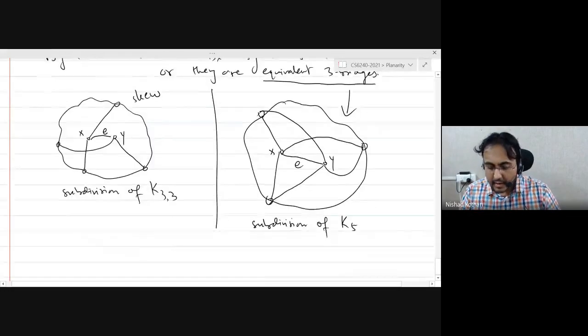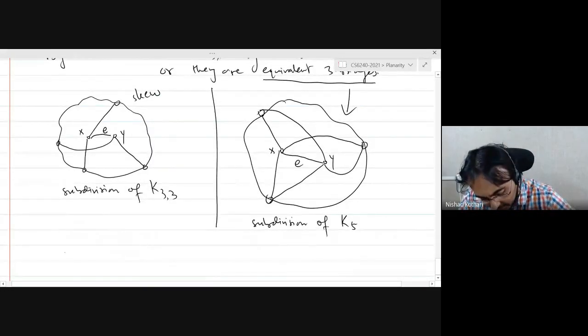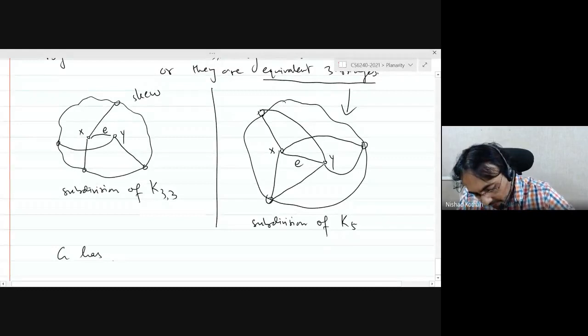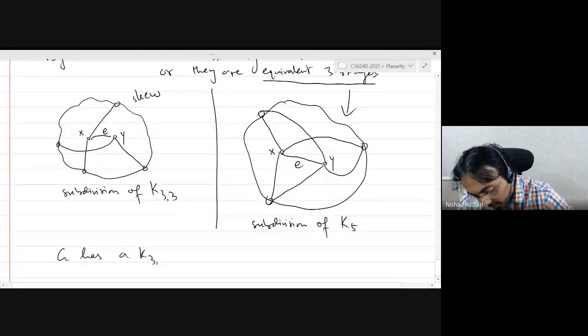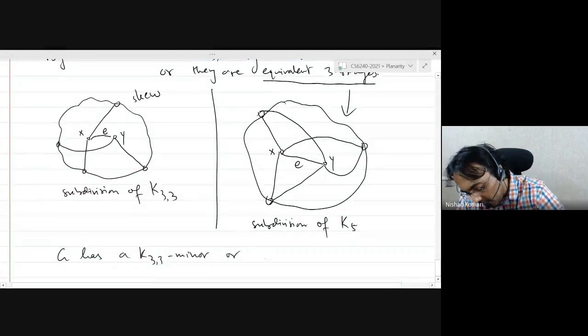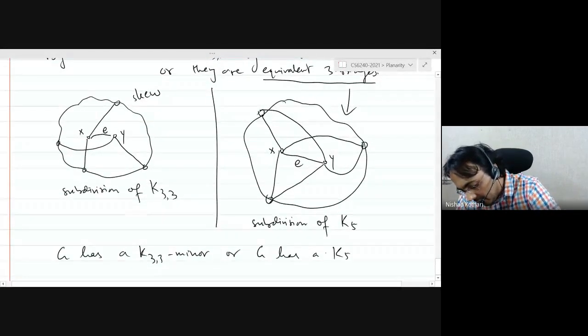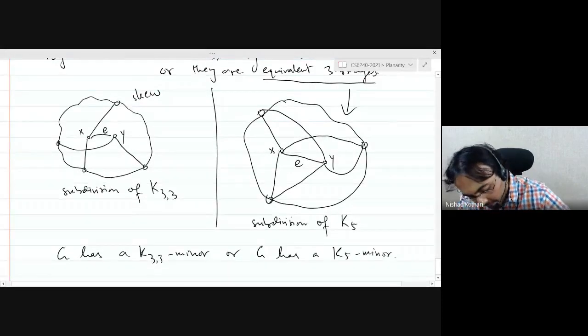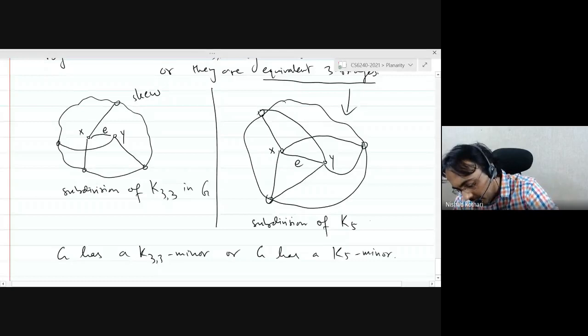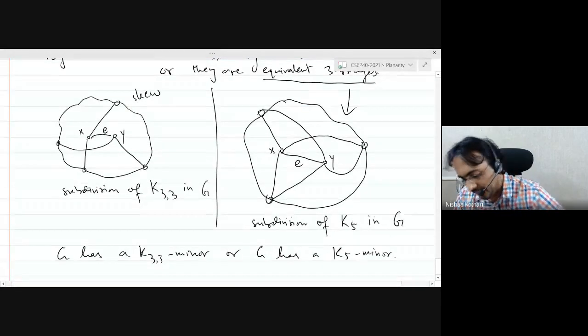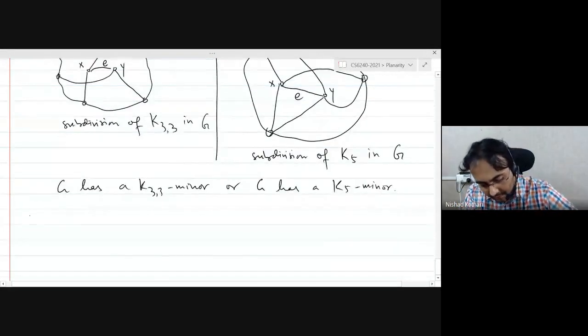Okay. And so in particular, G has a K33 minor, because if you have it as a subdivision, then you also have it as a minor, or G has a K5 minor. So in fact, in the proof, we found a subdivision of K33 in G, and we found a subdivision of K5 in G. And this completes the proof.